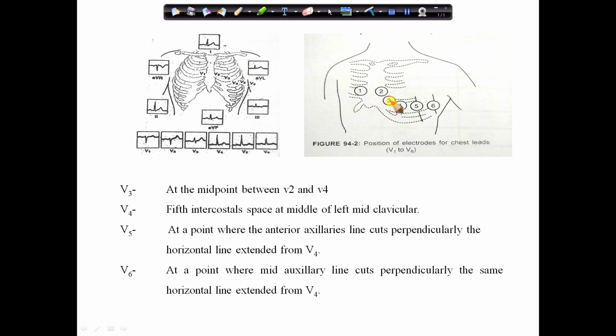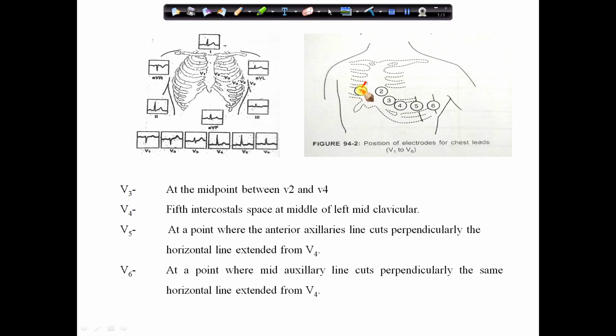On the basis of the position of the intercostal space and these bones, these leads are configured on the chest of the body. First of all, V1. Just consider the case of V1: it is over the fourth intercostal space near the right sternum margin.